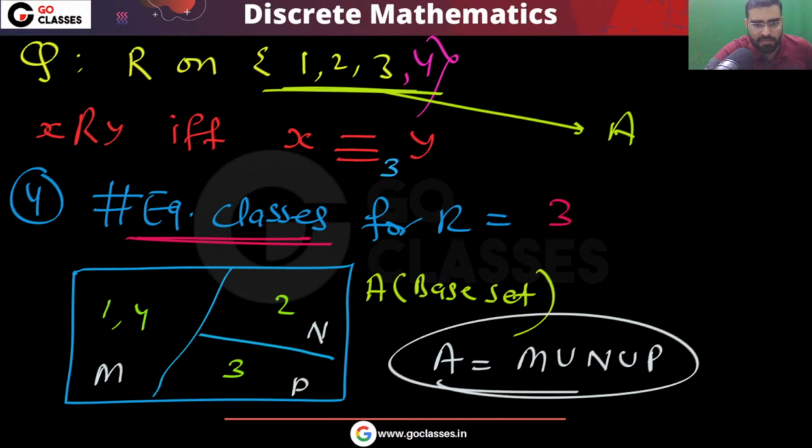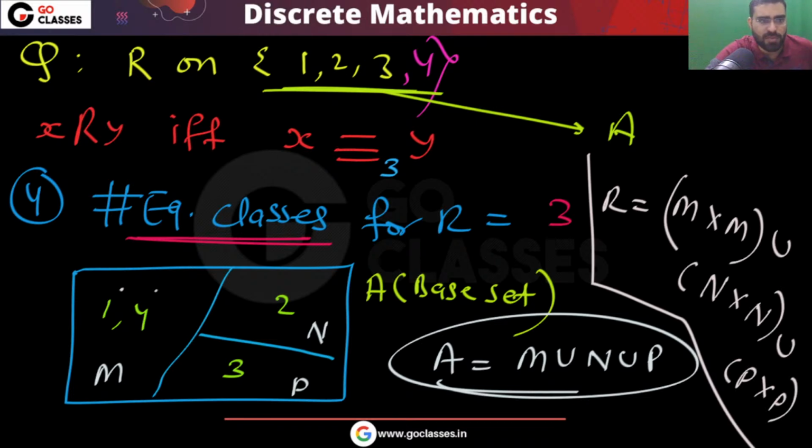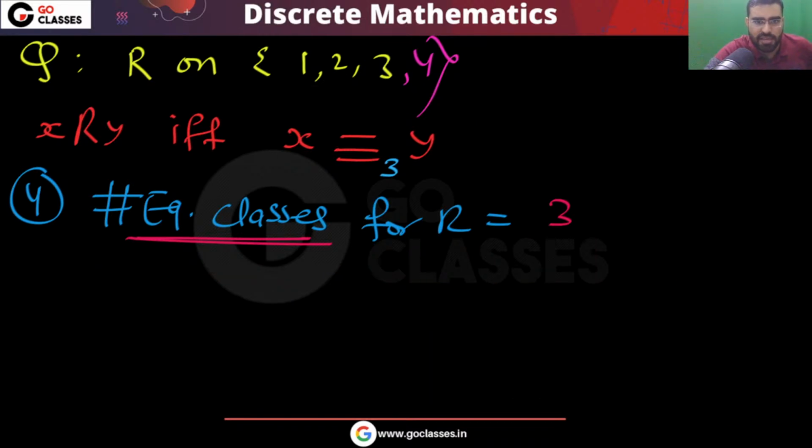But what will be R? This is a simple question I am asking. R will be M cross M, because every element here will be related to every element here, union N cross N, union P cross P. So this will be your relation R. What is the cardinality of the relation R? How many elements do we have in R?